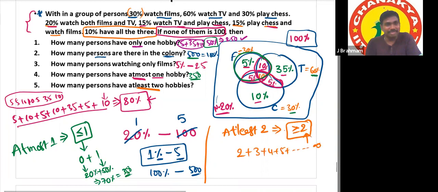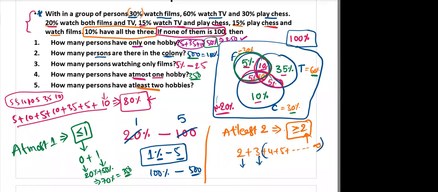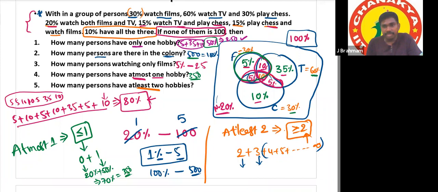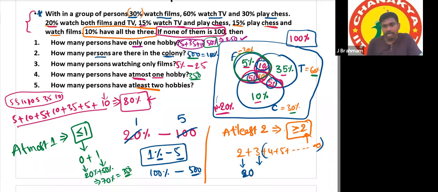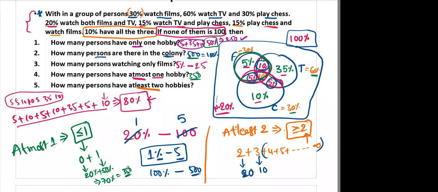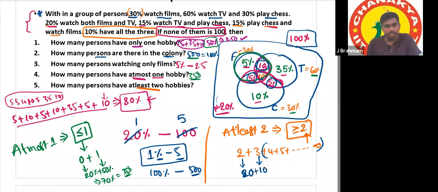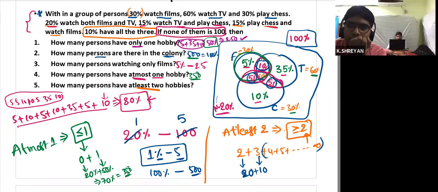But here, that many numbers are not possible. There are 3 hobbies only maximum. Yes or no? Yes, sir. So we should consider 2 plus 3. How many are having only 2 hobbies? This 5 plus 5 plus 10 is 20. And all the 3 hobbies is 10, the common part. So see here, I'm drawing the diagram.